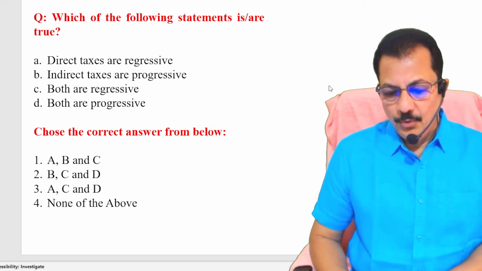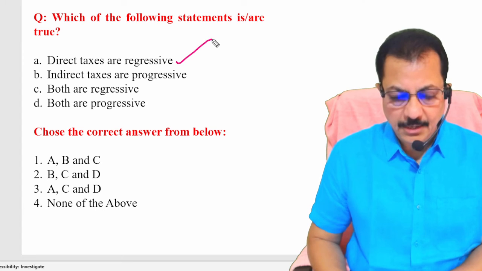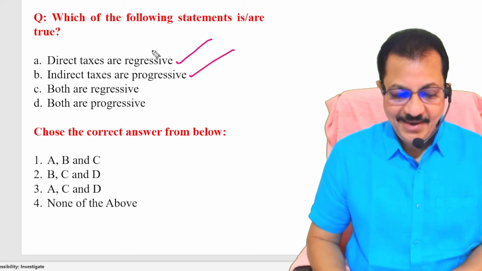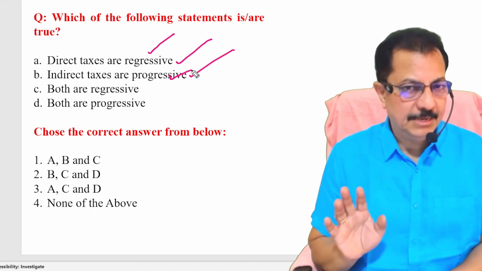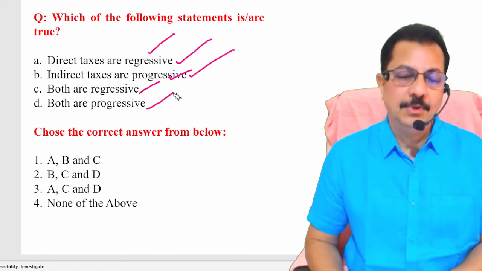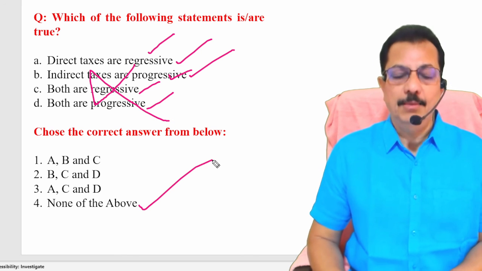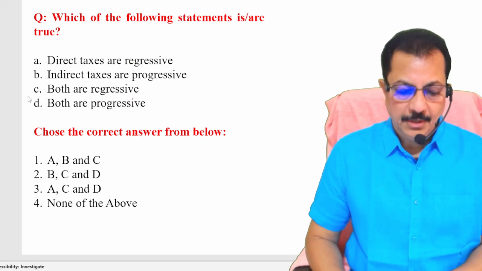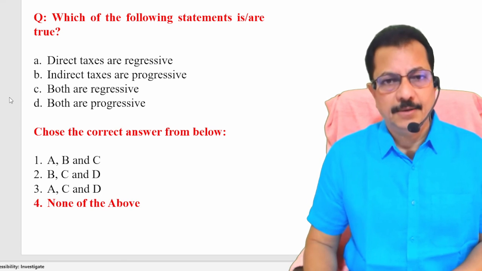Look at this. Which of the following statements is true? Direct taxes are regressive? No. Indirect taxes are progressive? No. Direct taxes are progressive and indirect taxes are regressive. Is that okay? So read the statement very clearly in the examination. Both are regressive? Wrong. Both are progressive? Wrong. So all the four statements are wrong here. That is the reason why none of the above should be our answer. Am I clear? That's it. Once you know the concept, you can go to the direct answer, right? So the answer is none of the above.